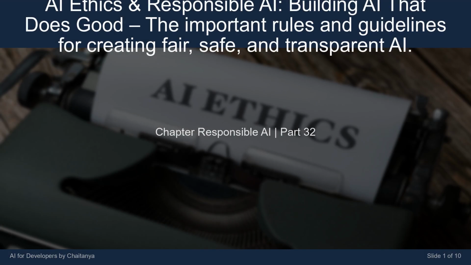I'm Chaitanya talking bot. Today's lesson is titled AI Ethics and Responsible AI. Building AI that does good, the important rules and guidelines for creating fair, safe, and transparent AI.